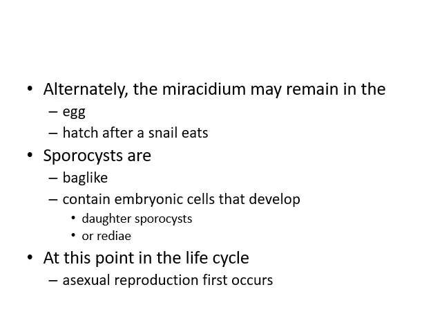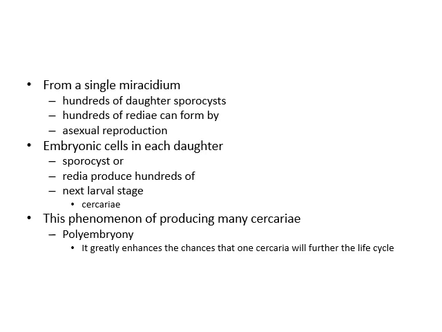Sporocysts are bag-like and contain embryonic cells that develop into daughter sporocysts or rediae. At this point, asexual reproduction starts. From a single miracidium, hundreds of daughter sporocysts are produced, then hundreds of rediae can be produced by asexual reproduction.